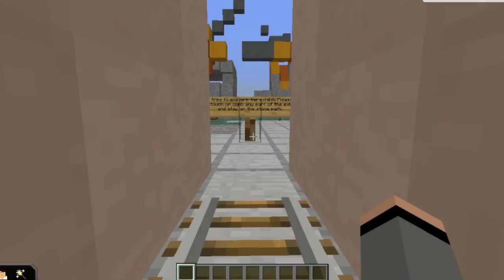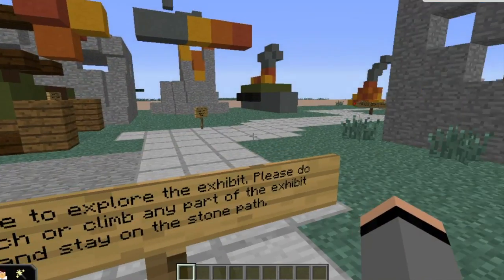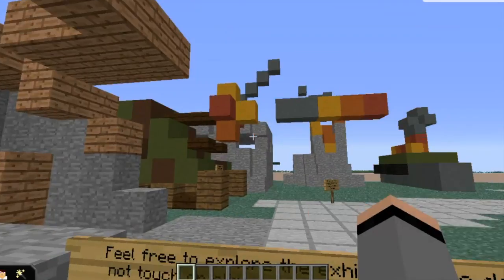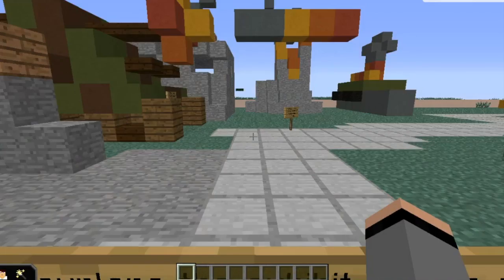Here we are. Please stay on the stone path and follow me, and do not touch or climb any parts of the exhibit.